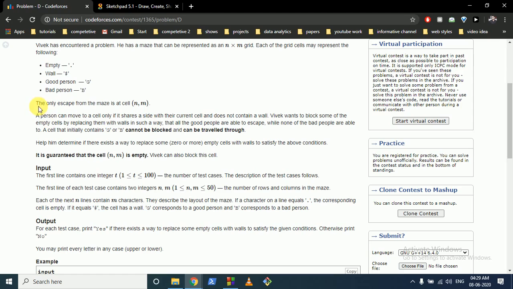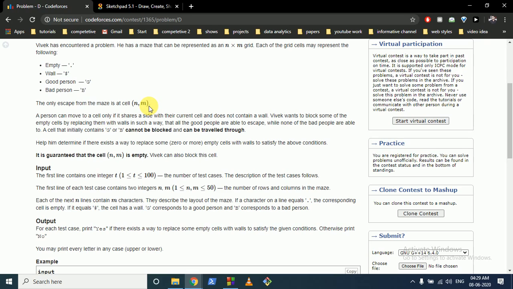Now, you can only escape from the maze if you are at the cell (n, m), that's the last cell of the grid. What you have to do is escape all the good persons from the grid, and you don't want to escape any of the bad persons from the grid.